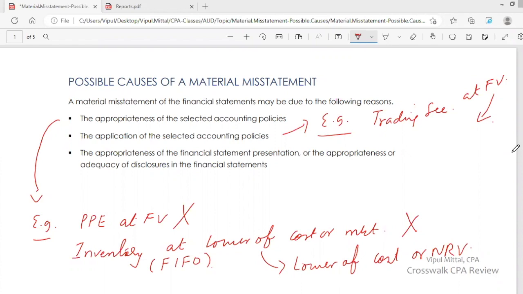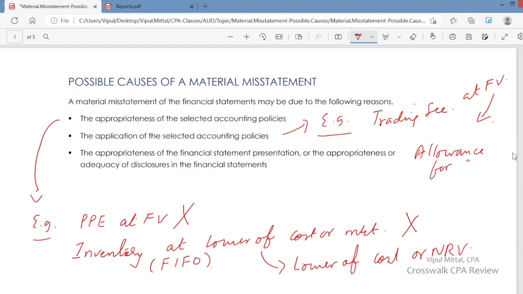I give you another example. Company has a policy of recording an appropriate amount of allowance for credit losses, kind of allowance for uncollectibles or allowance for bad debts, but the terminology that you use is allowance for credit losses.